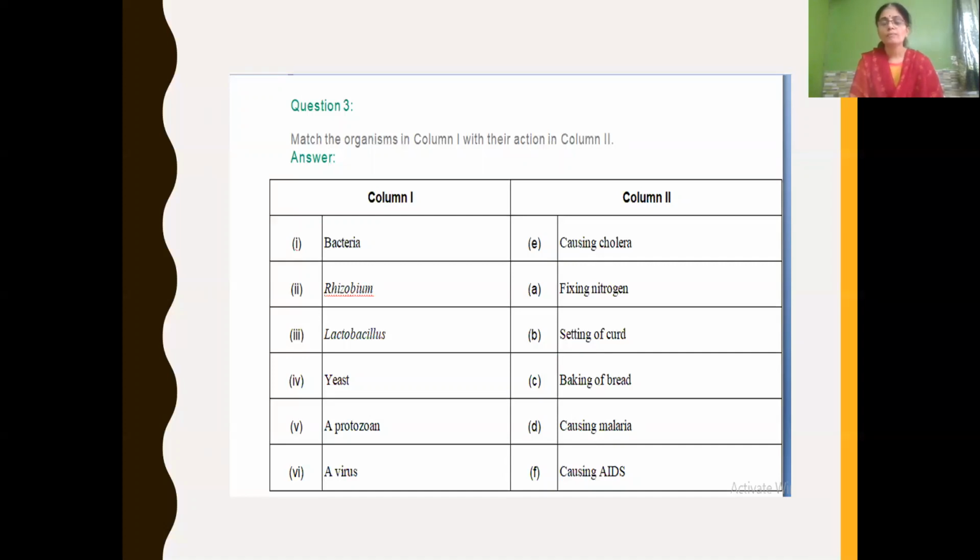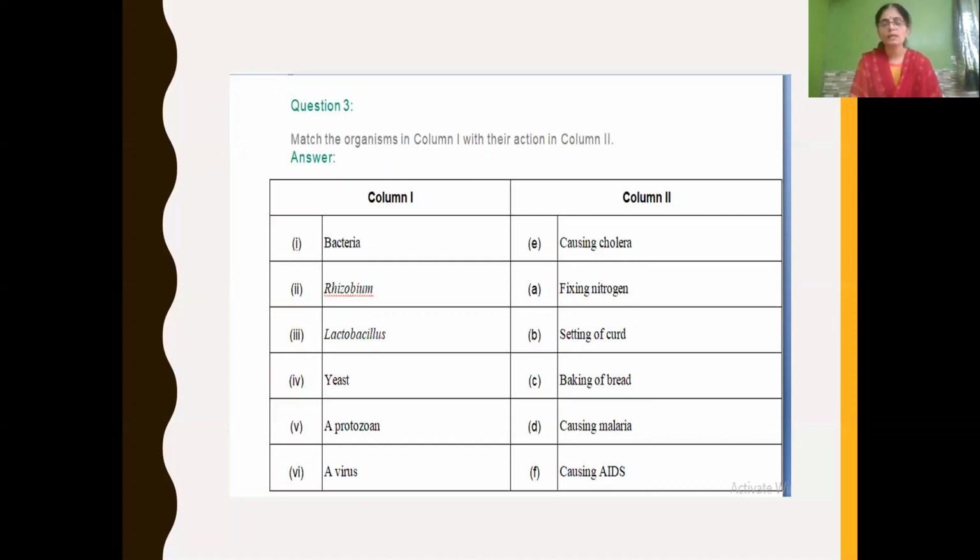So which microorganism causes malaria? Protozoa. But which one spreads malaria from one person to another? The causative agent is the female Anopheles mosquito. You should know which microorganism causes malaria. It is protozoa. Malaria is spread by the female Anopheles mosquito.